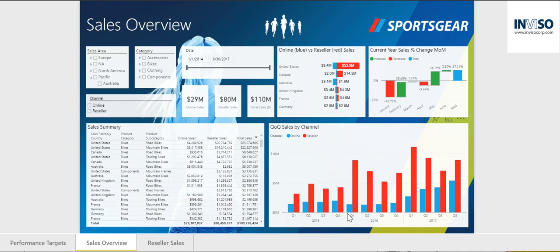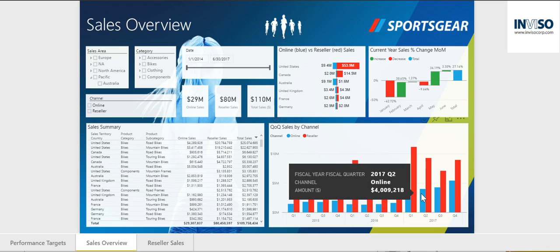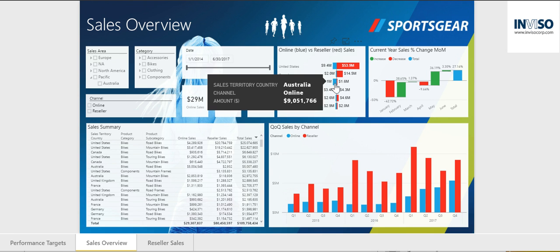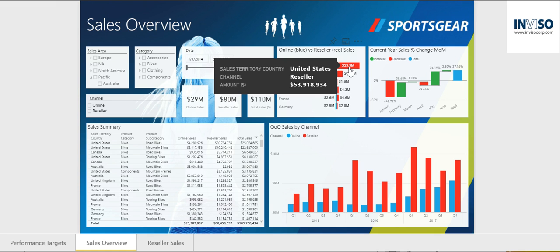Here in our quarter-over-quarter by channel visualization, we can immediately see a steady growth in market share of online sales compared to retail sales. As an executive, I may want to know what is driving this trend. A quick glance at the online versus reseller sales visualization highlights the disproportionately large amount of online sales versus reseller sales in Australia and vice versa in the United States. Two things I may take note of here is how we can increase reseller sales in Australia and online sales in the US.